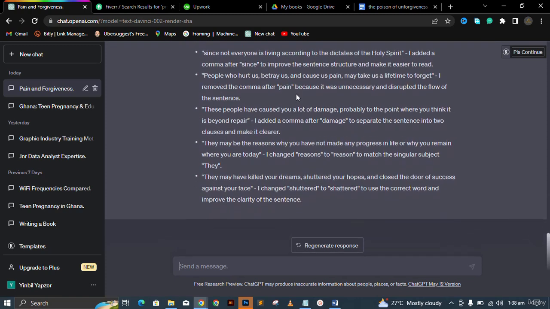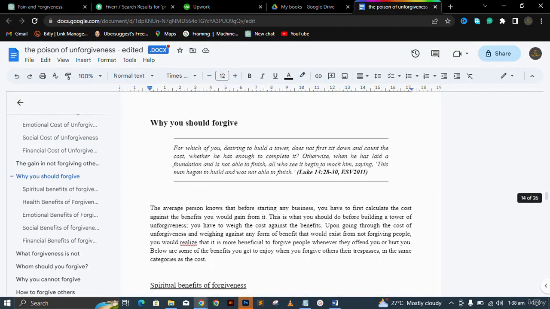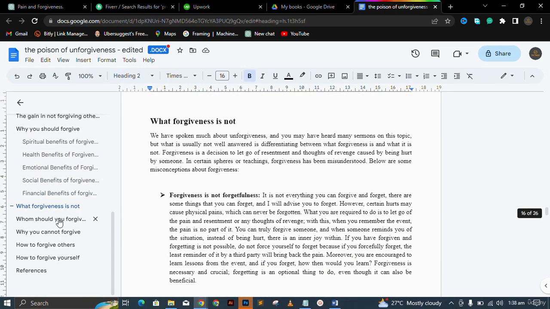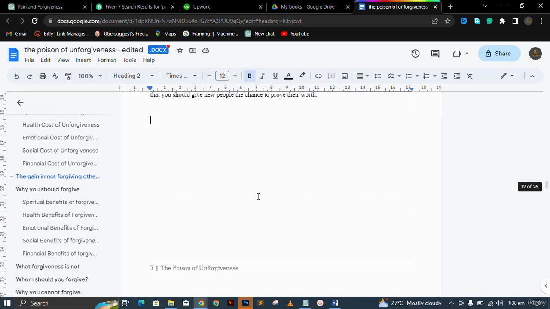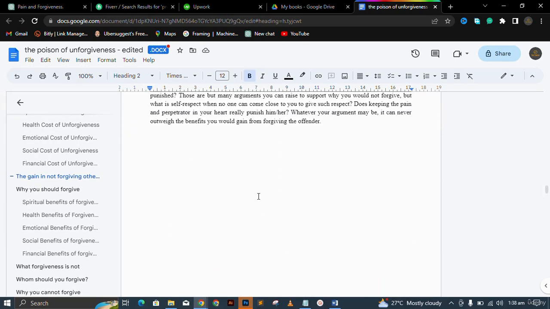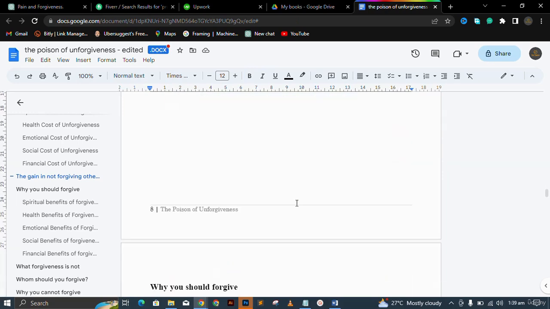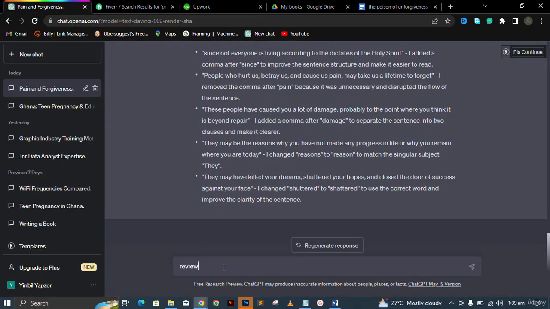You can always ask it to even generate text, or to regenerate particular sentences. So let's say, for example, this is a short part I wrote. This subchapter is one of the smallest, just a paragraph. So I want to correct it, and what I will do is ask it to review this.